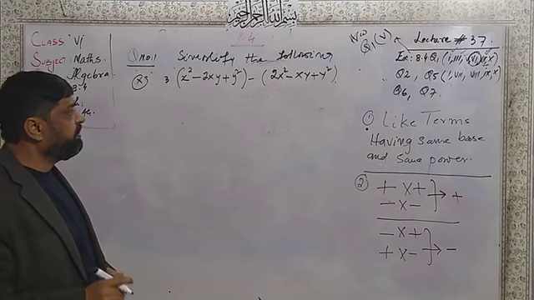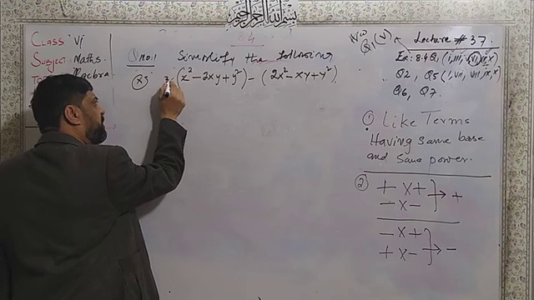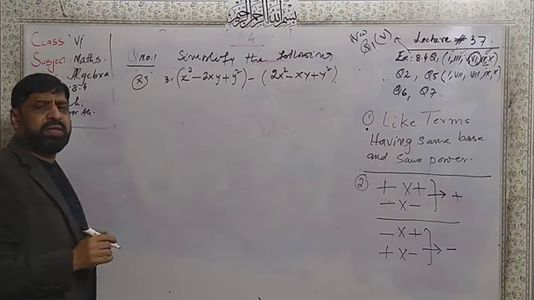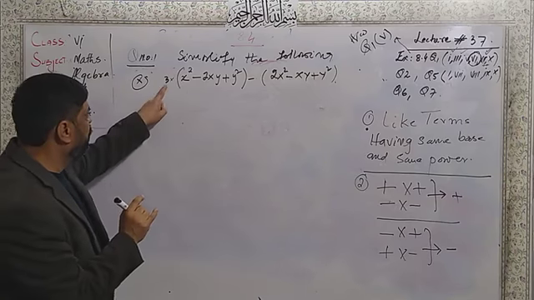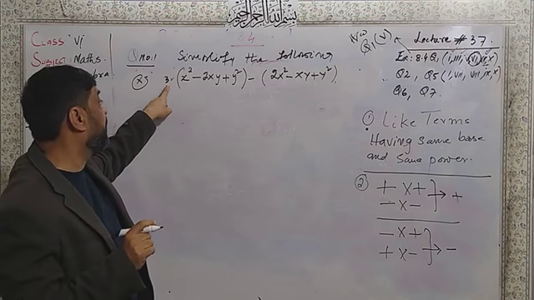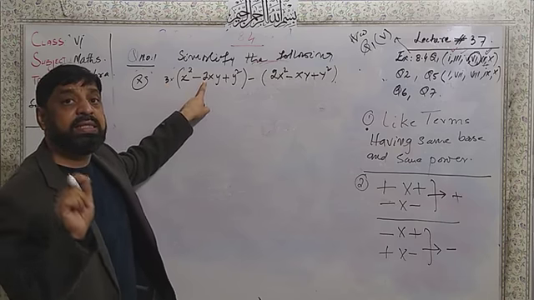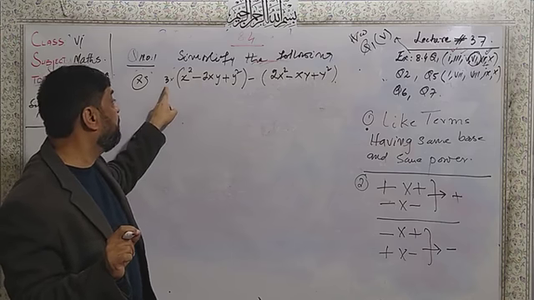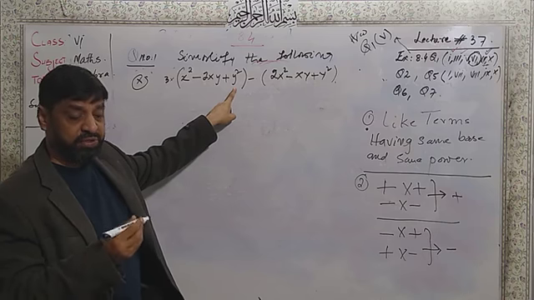Dear students, here is the 3. Before the bracket, we have the sign of multiplication. So 3 will be multiplied by x square, it will become 3x square. 3 will be multiplied by minus 2xy, it will become minus 6xy. Here 3 will be multiplied by y square, it will become 3y square.